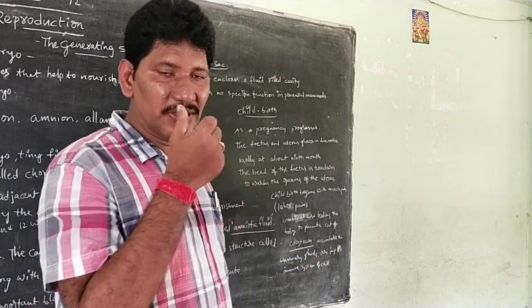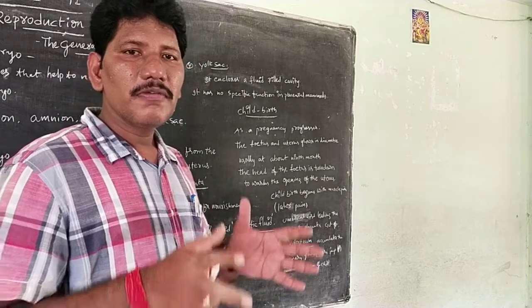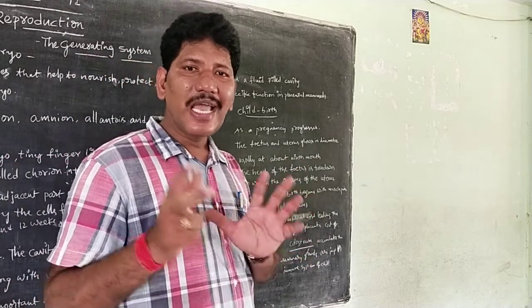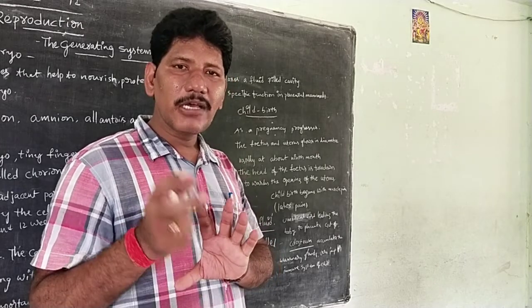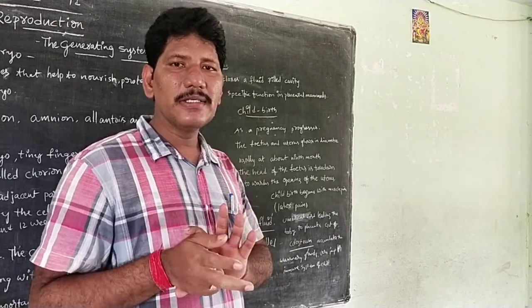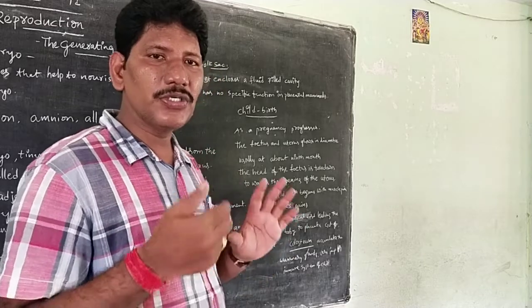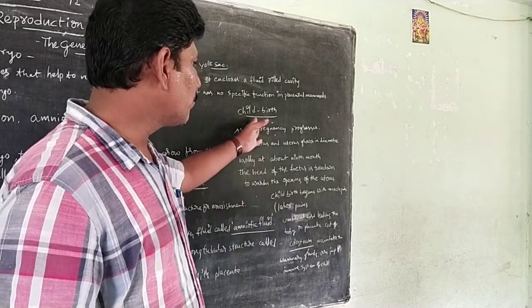See children, this is the information about the female reproductive system as a part of the membranous layers which support the baby's development, protection and support. Next, we need to move to childbirth.